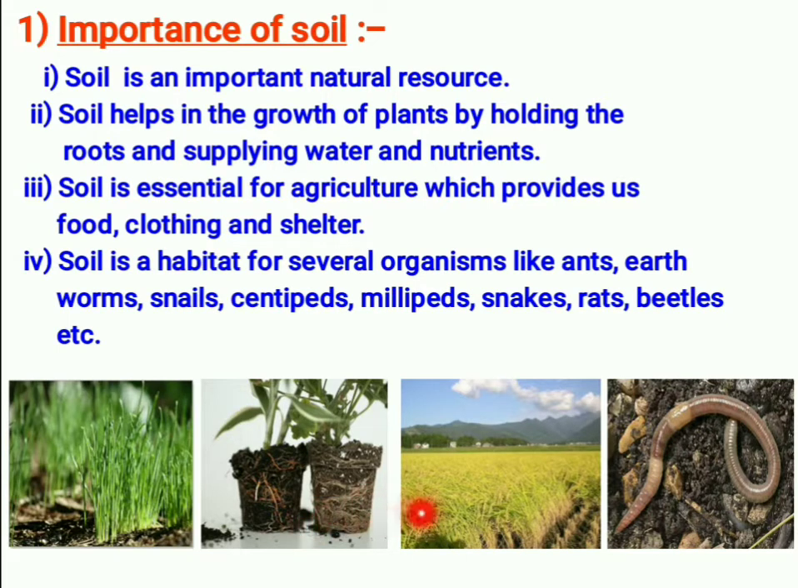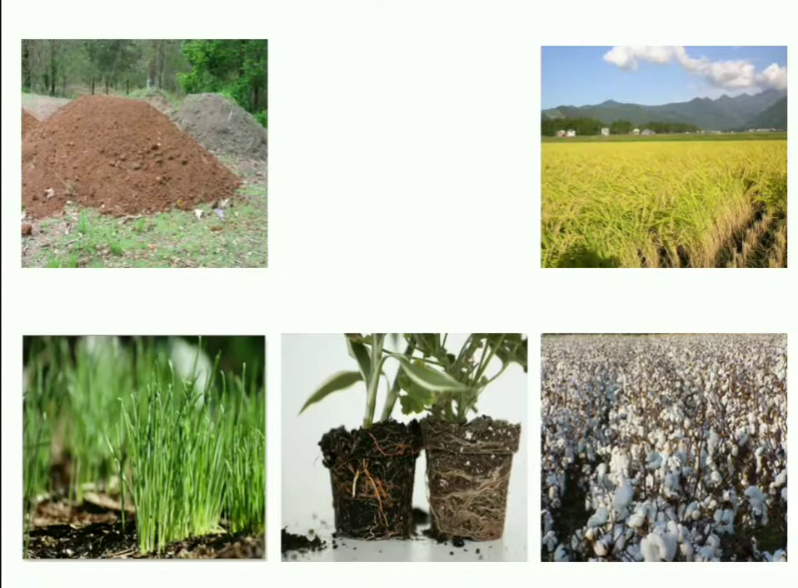These are the pictures that tell how plants and organisms are dependent on soil for growth. Understood? Even we are cultivating so many plants. This is cotton, which gives us clothing. This is a crop. This is called agriculture, cropping, by which we are getting food. And this picture tells how the roots are holding the soil, or how the soil is holding the roots. It is very important.